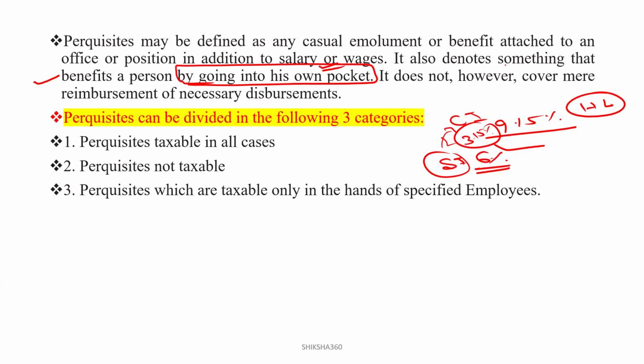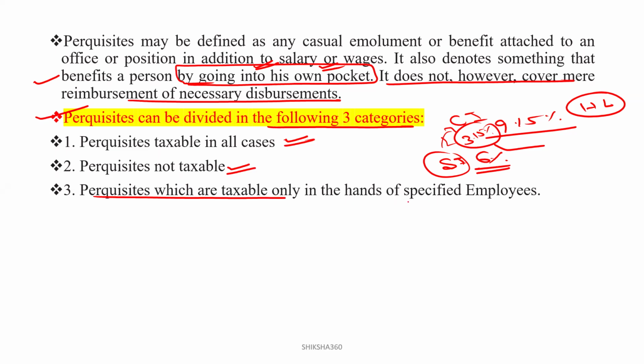So it also needs something that benefits a person by going into his own pocket. It does not, however, cover mere reimbursement of unnecessary disbursements. So perquisites can be divided into the following three categories: perquisites taxable in all the cases, perquisites not taxable, and perquisites which are taxable only in the hands of the specified employees. Clear?